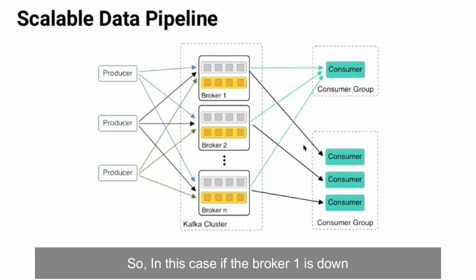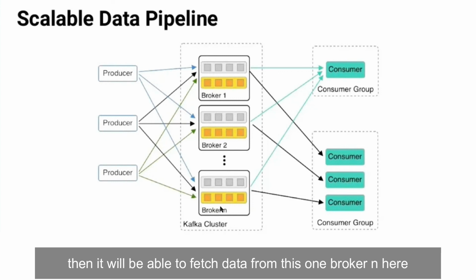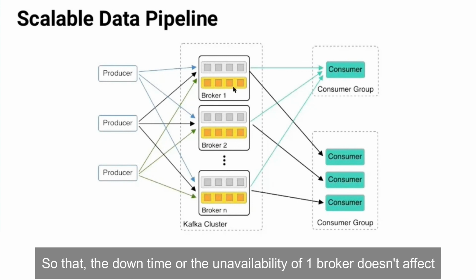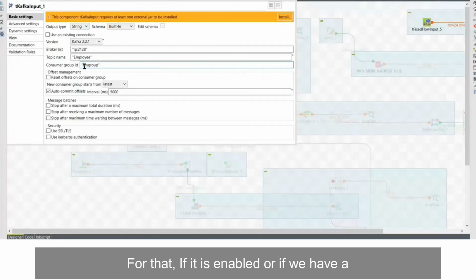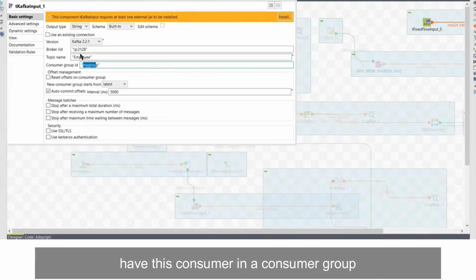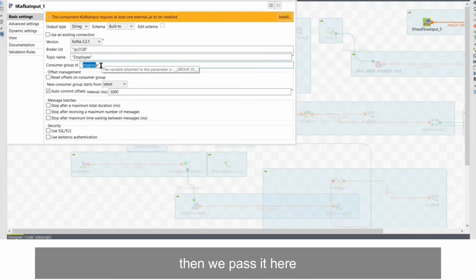So in this case, if broker 1 is down, then it will be able to fetch the data from this broker N here, so that the downtime or the unavailability of one broker does not affect the functioning of this consumer. So if it is enabled, or if we have this consumer in a consumer group, then we pass it here, right?